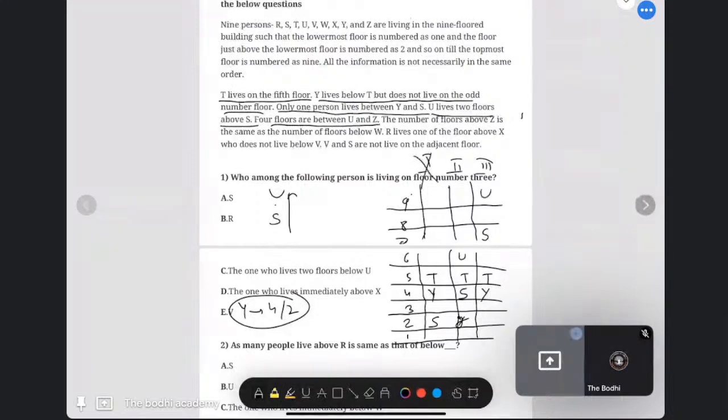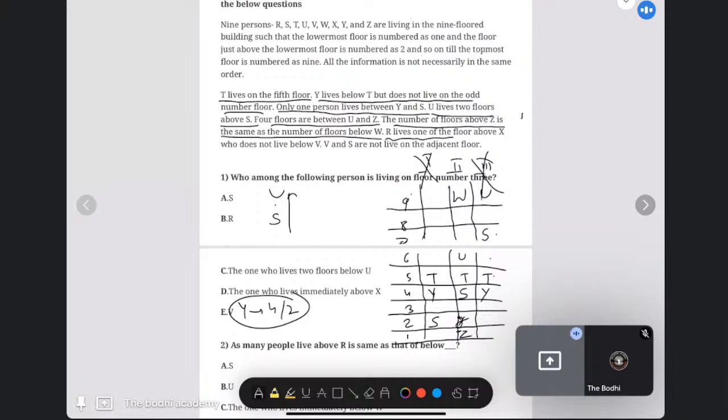Now, 4 floors are between U and Z. If you see the second case, we cannot go upward, so we have to come downward. So 5, 4, 3, 2: 4 floors gap between U and Z. Similarly, a 4-floor gap between Y and Z: 1, 2, 3, 4. 5 will not come at Y. So again, the third case is also discarded. Now the number of floors above Z is the same as the number of floors below W. So above Z is everyone, so below W also everyone.